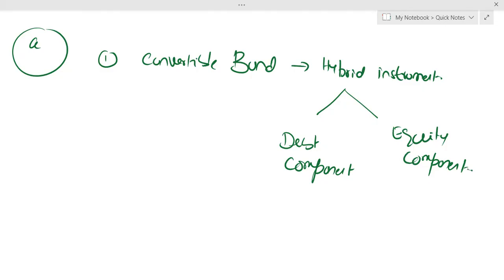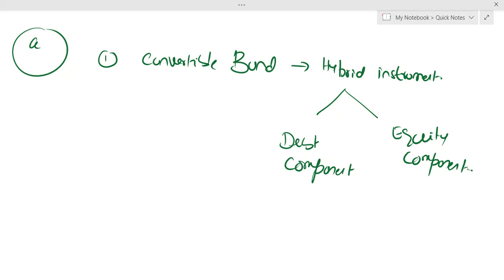Debt component means your financial liability, because ARN has a contractual obligation to pay cash. At maturity, if the investor is asking for the redemption amount in cash, you have to provide cash.